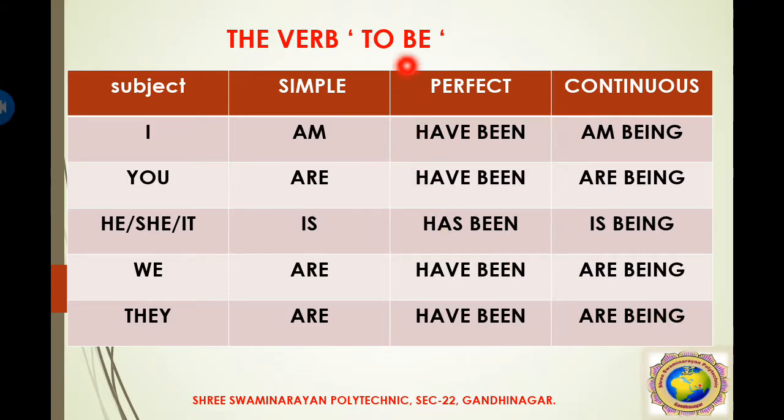So dear friends, you use the to be form as a helping verb to make a sentence for the simple present tense, perfect tense, or continuous tense. You have to use this particular helping verb. Okay, so these are the verbs you will use.